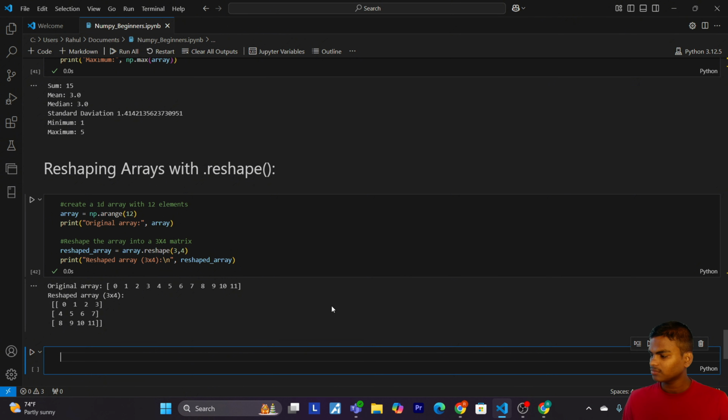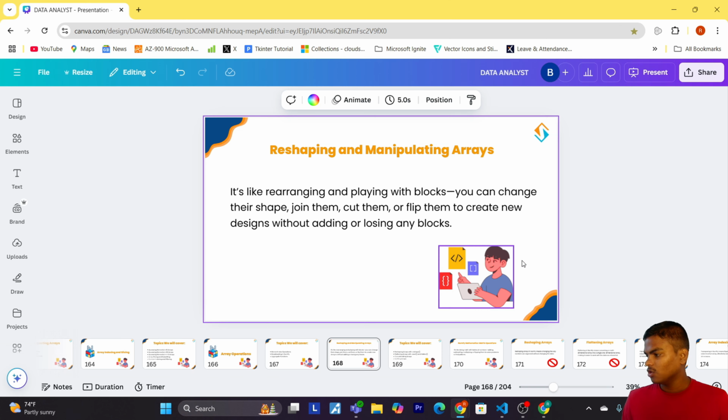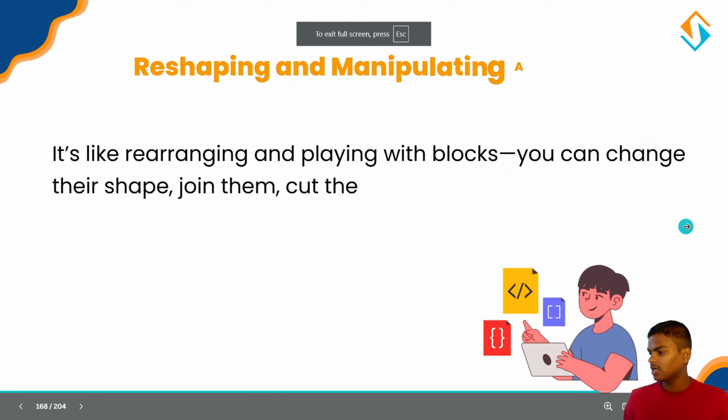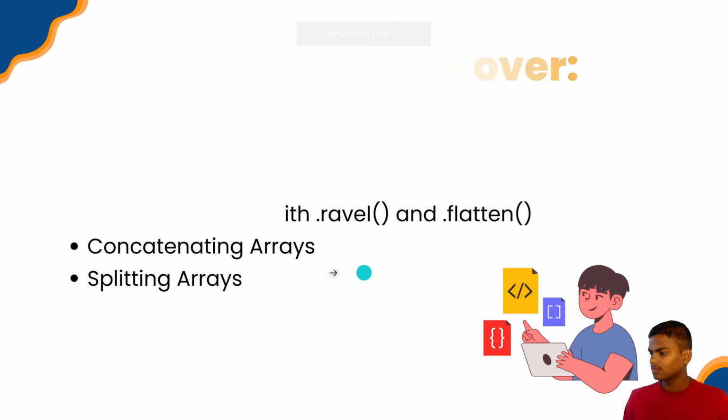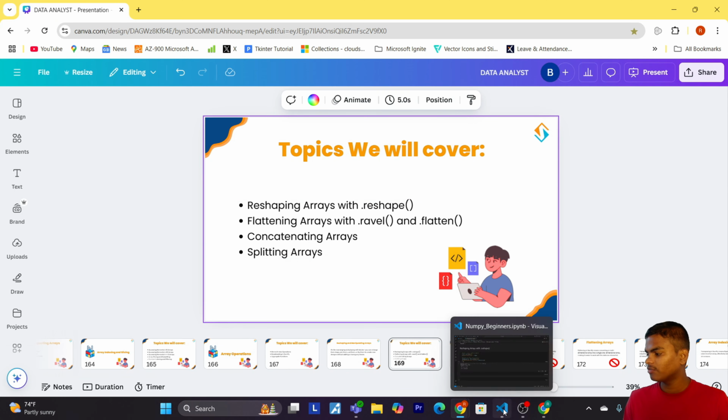Okay, so now let's come to the next point. We are going to see flattening arrays with ravel and flatten. So now let's come to our VS Code again.